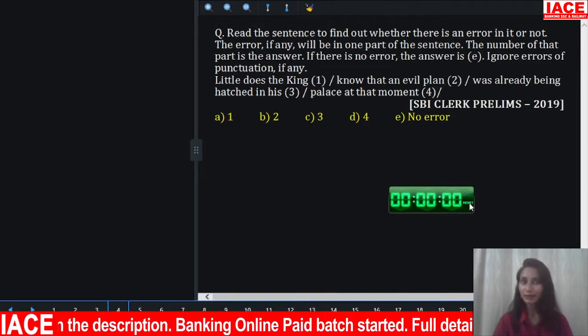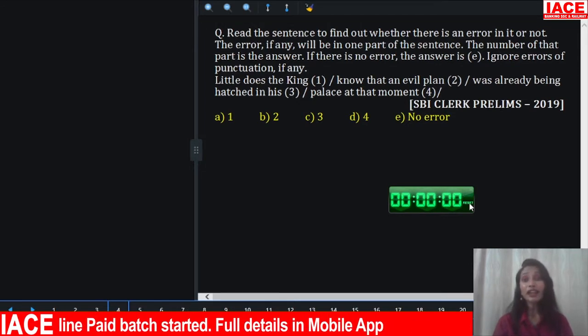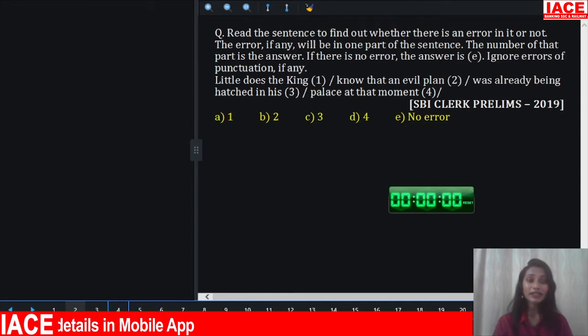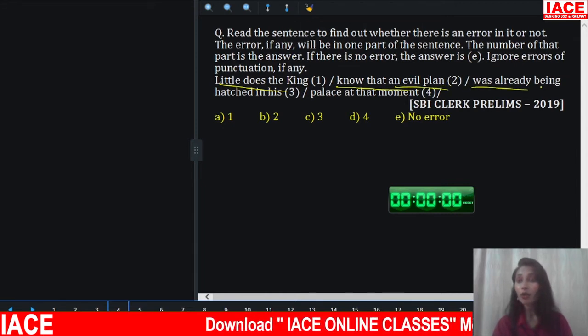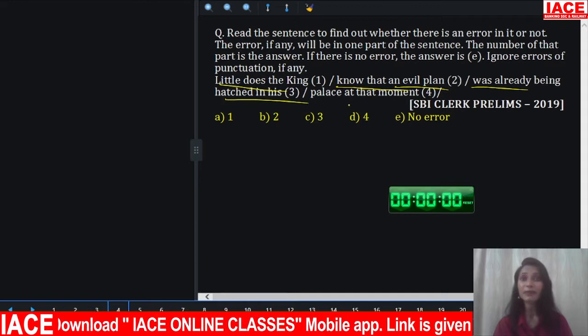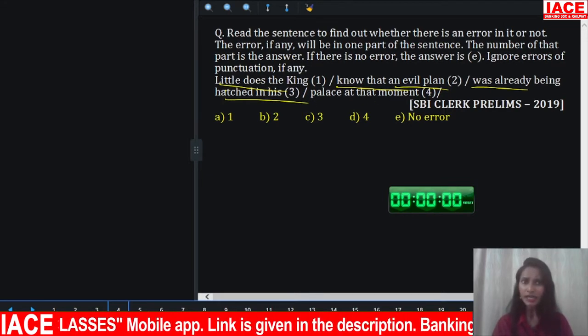Well, your time is up. So here you're asked to find out the error in the given sentence. Look at the given sentence. What is given here? Little does the king know that an evil plan was already being hatched in his palace at that moment. Now, what is the error?